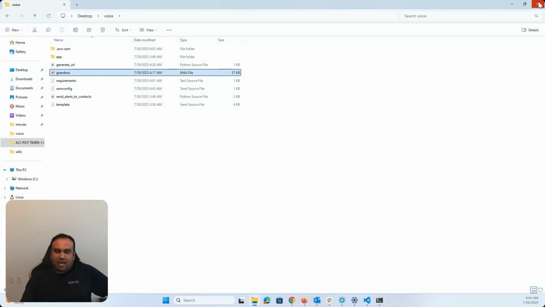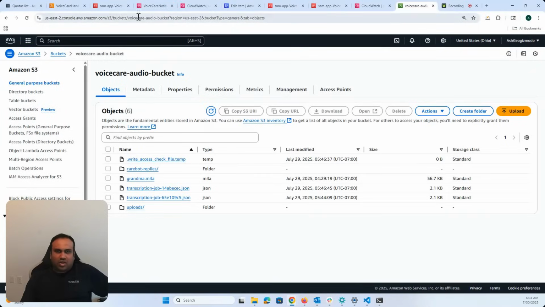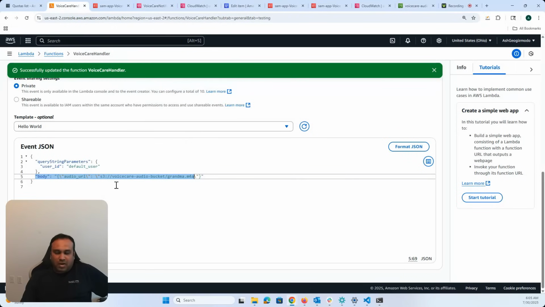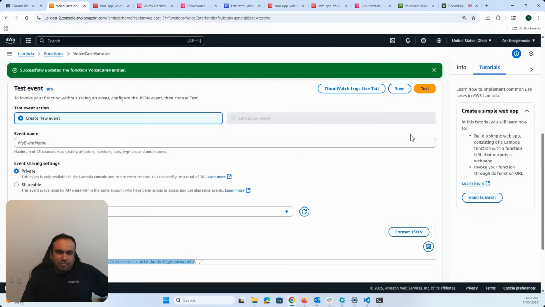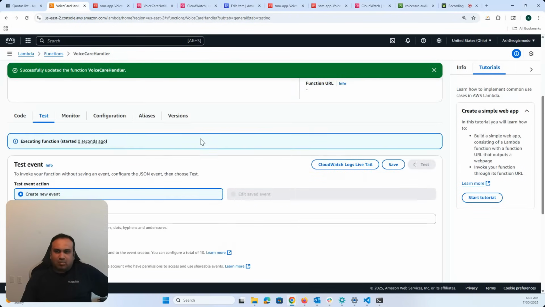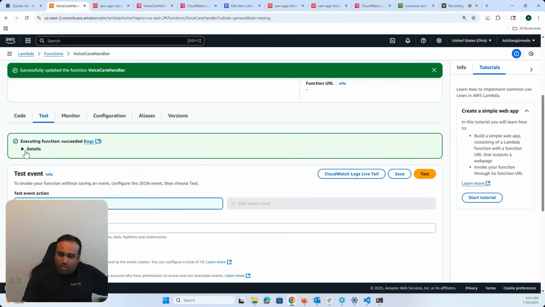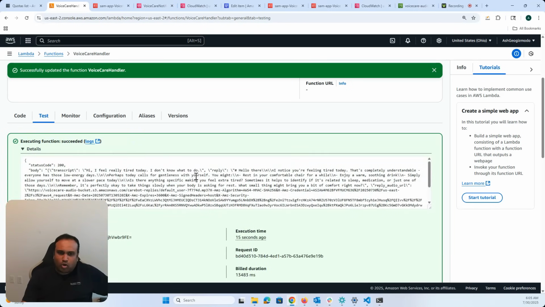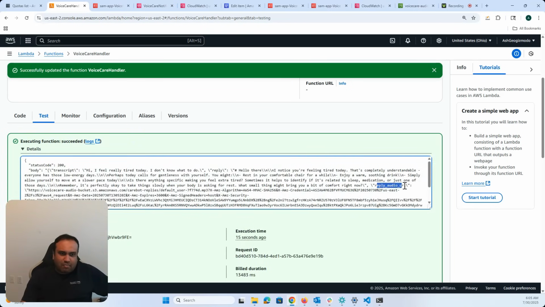Okay, so this is like the grammar talking. And so what we are going to do is run this particular query. It takes a little bit of time because it's going to upload to S3. From S3, it's going to go to Transcribe. Transcribe is going to convert to text. Text is going to go into Bedrock, Claude model, and then Claude is going to come back with an output. And then there's the SNS part. SNS won't be working. And then Polly is finally going to convert it into a reply URL.